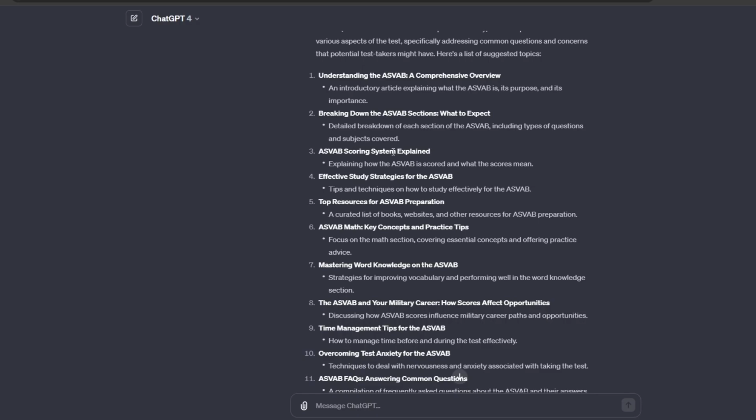If every article you wrote was give me your money, give me your money, how likely would you go back to that site? But if you had 10 articles that you read and one of those articles was about money, then maybe you would consider purchasing. I don't know if the ratio is actually 10 to 1. It could be 5 to 1, but I try to stick to that 10 to 1. If it's 9 to 1, it's not a big deal. But the idea is you want to have 10 informational posts for every what I call transactional post.